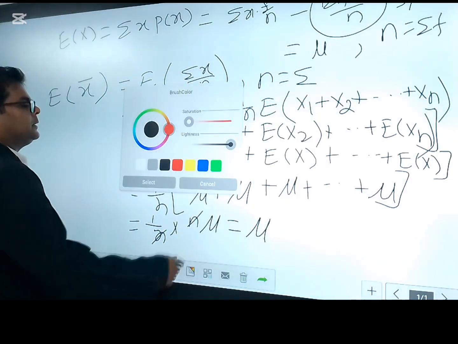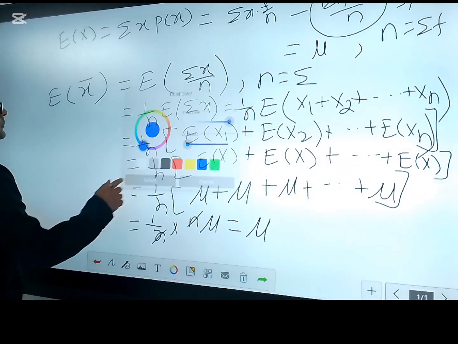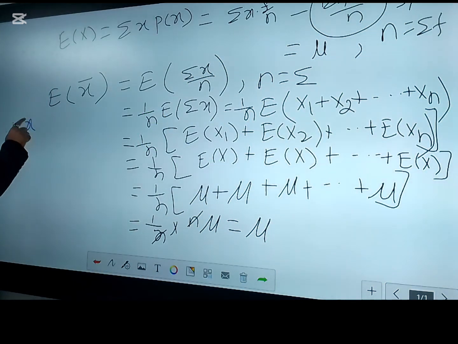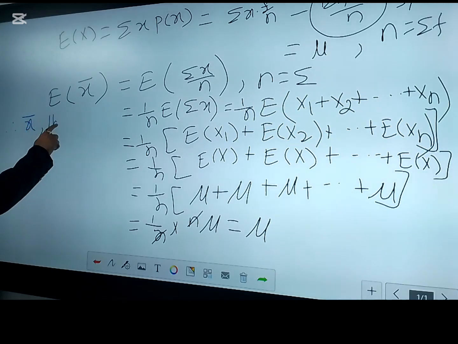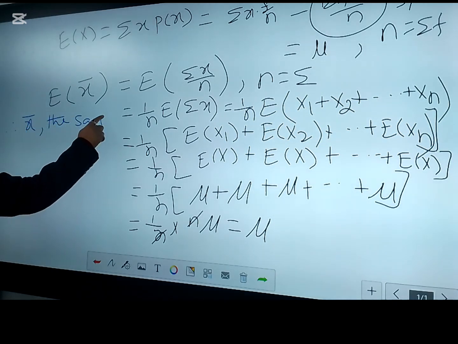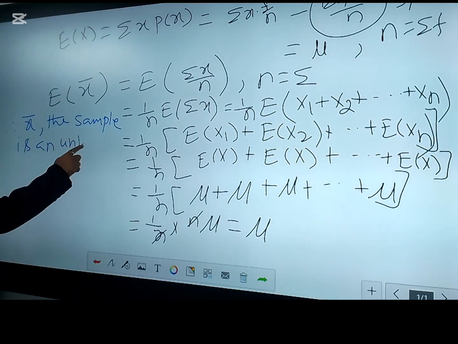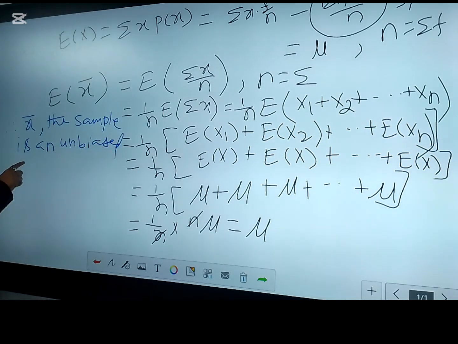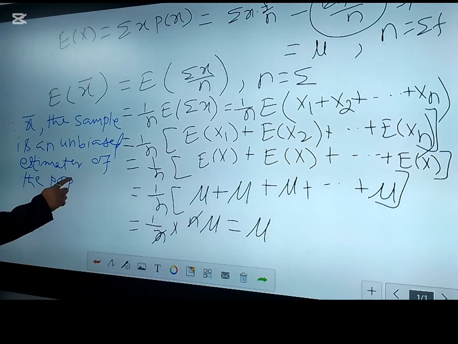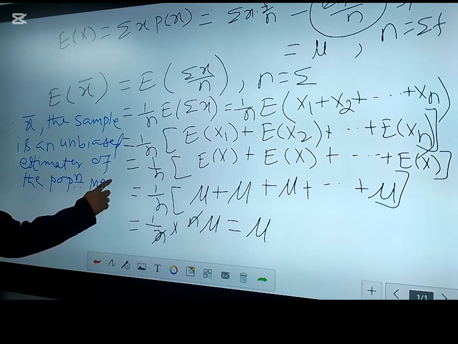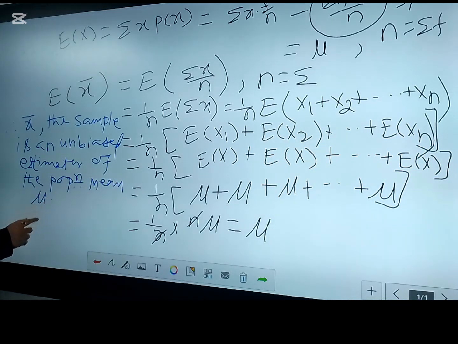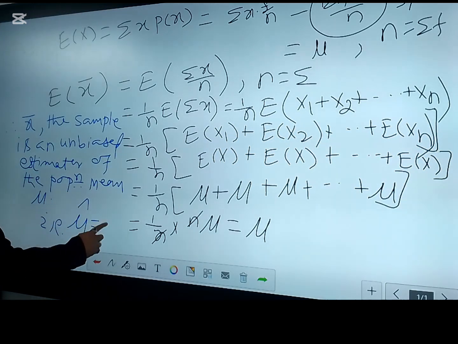So what can you say here in this case? You can say therefore x bar, the sample mean, is an unbiased estimator of the population mean mu. Okay, that means you can write mu cap, that means the estimated value of mu is x bar.